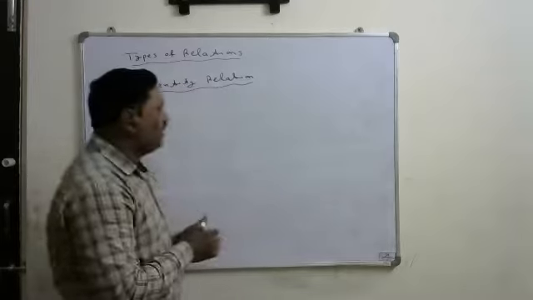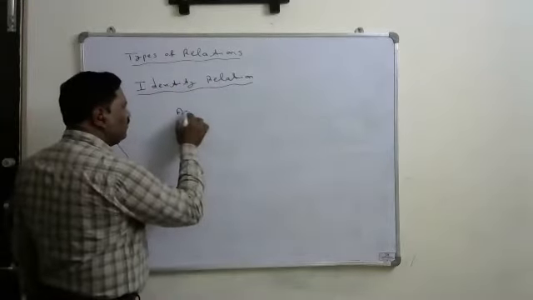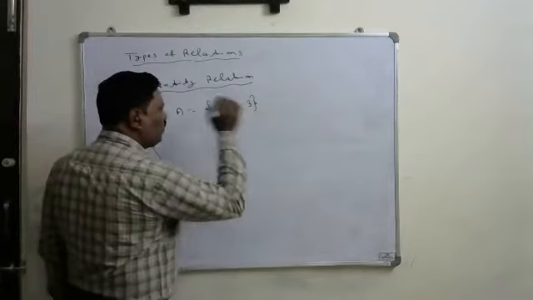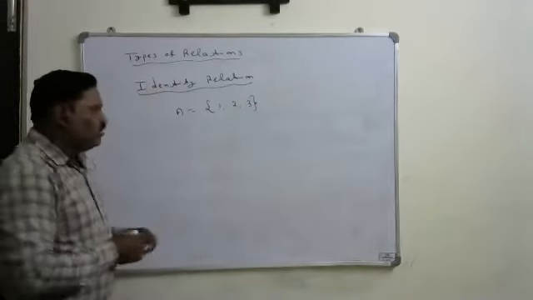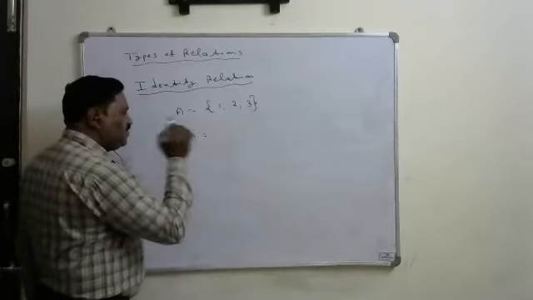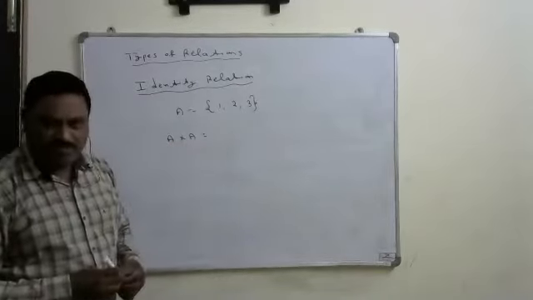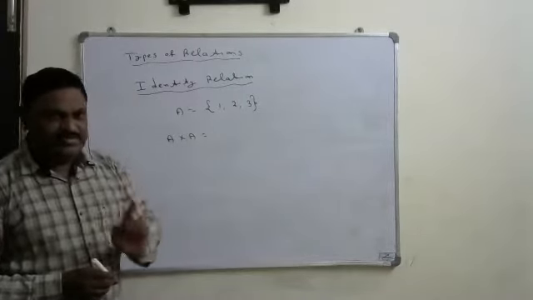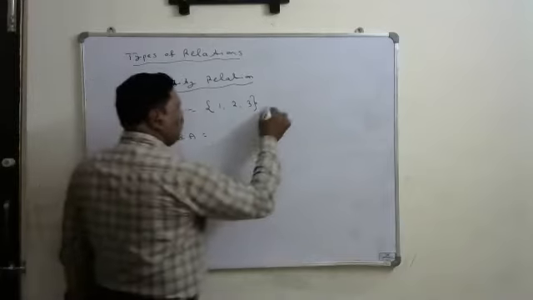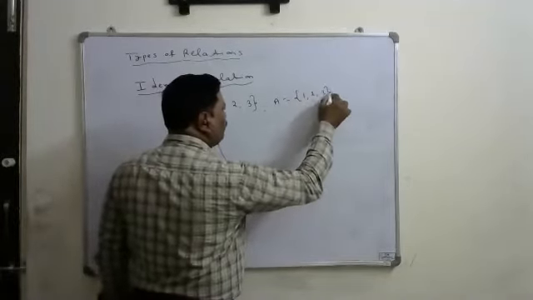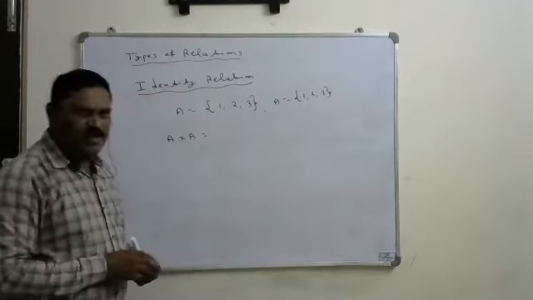Suppose A is one particular set, suppose A has 1 comma 2 comma 3.